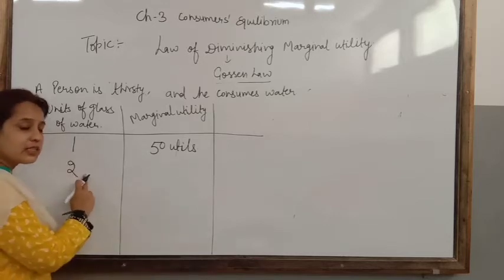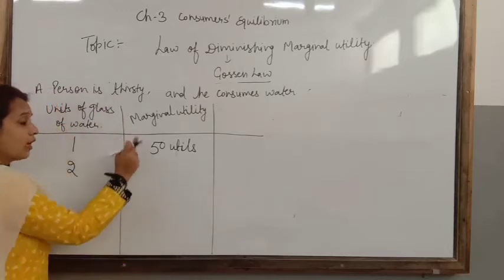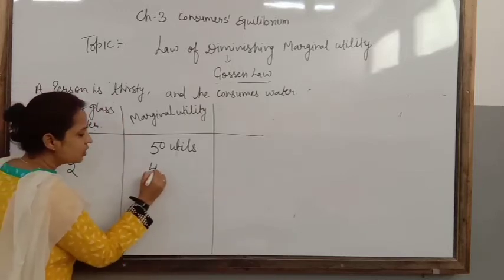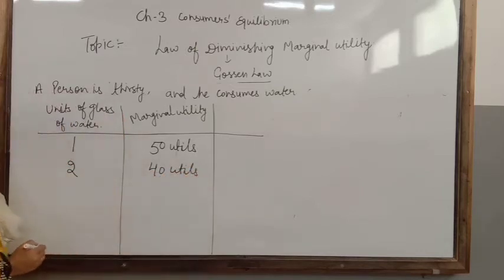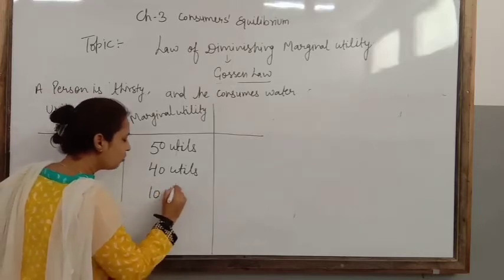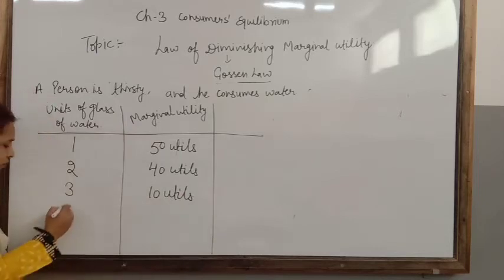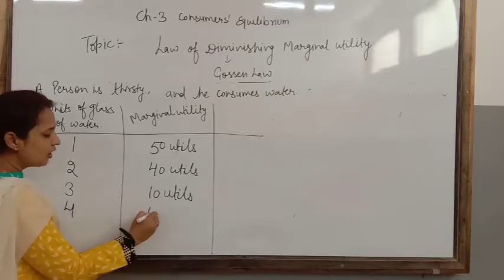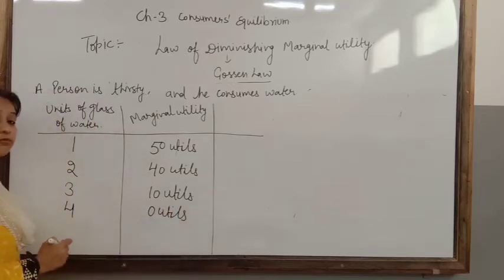Suppose I offer him a second glass of water. Then from the second glass, his satisfaction definitely goes on decreasing, and that is known as marginal utility. Suppose he got a satisfaction of only 40 utils. Clear? Now suppose I offer him a third glass of water. Now he has sufficient satisfaction, he has got only 10 utils. Still, I am giving him a fourth glass of water. He says, take it, I am done. In that condition he is not going to get any satisfaction from the fourth one.